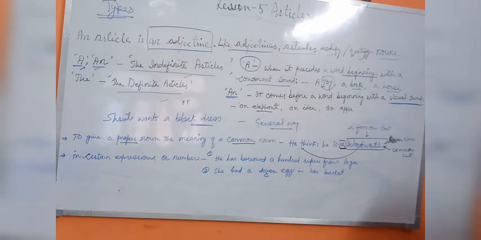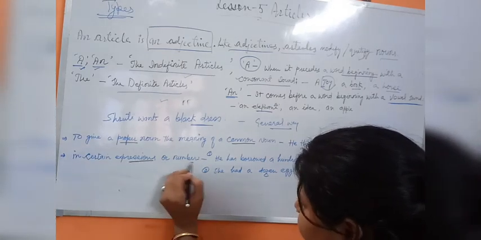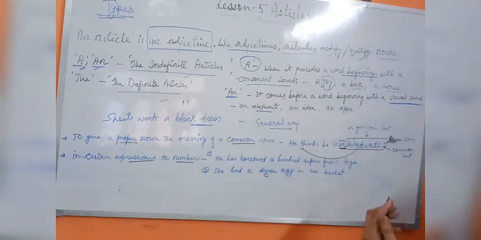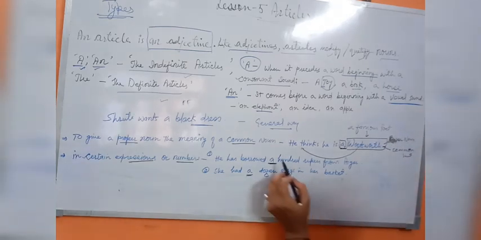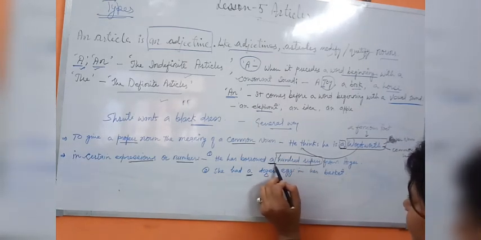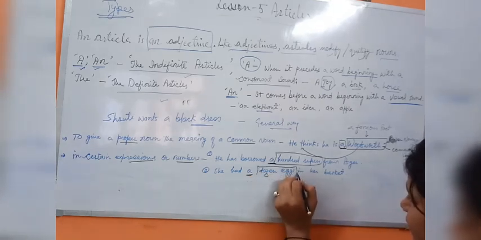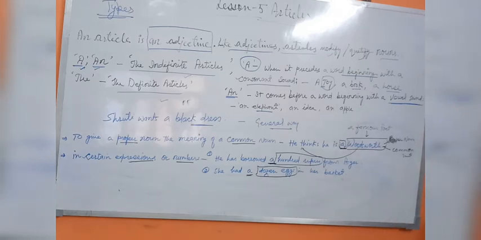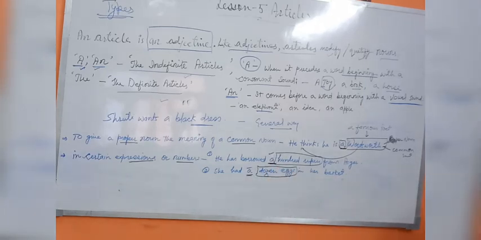With the help of these examples, we can understand how it is used in certain expressions. There are some certain expressions or numbers with which we use this article a or an. So see that 100 rupees and a dozen eggs. These are expressions. So with this expression and the number, 100 rupees in number, with those types of expression and number we use the article a and an. Clear? Now we have the next point that it says to show rate.